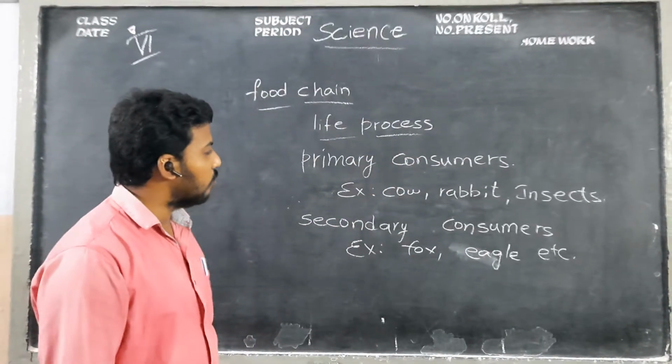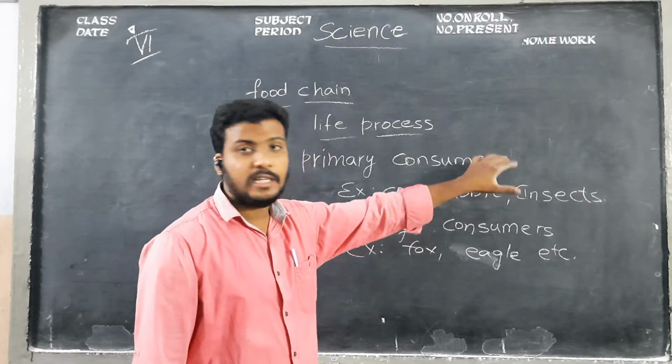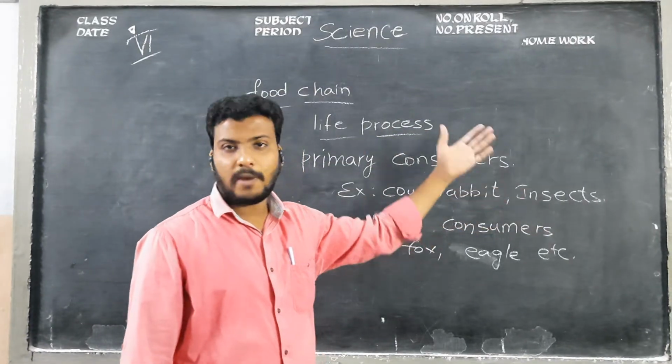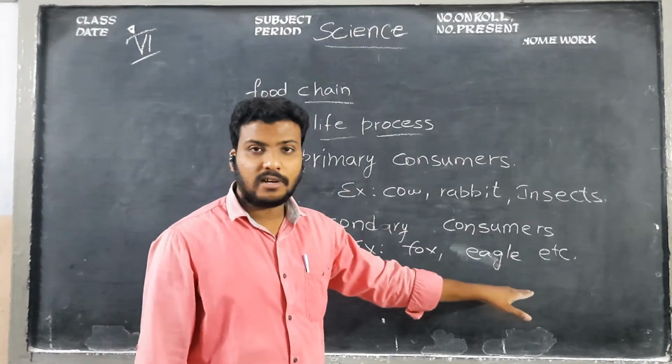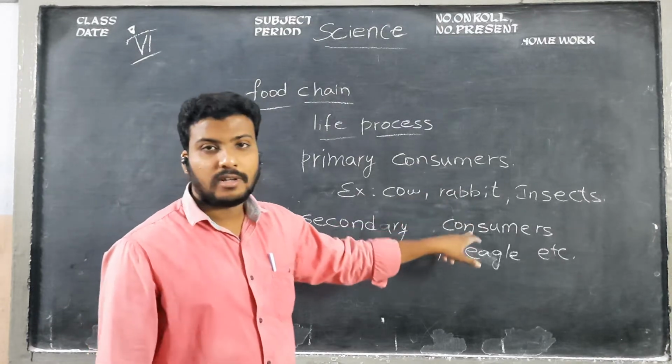Who are the primary consumers? Cow, rabbit, insects. These primary consumers eat plants. Understand, children? Cow, rabbit, insects depend on plants. But secondary consumers like fox and eagle depend on primary consumers like cow, rabbit, insects.